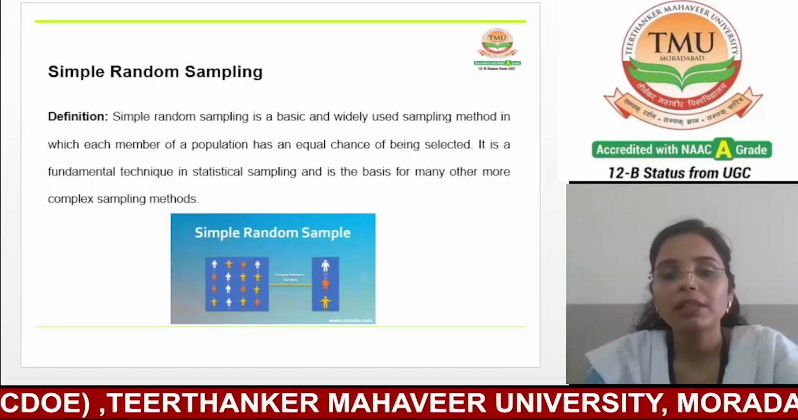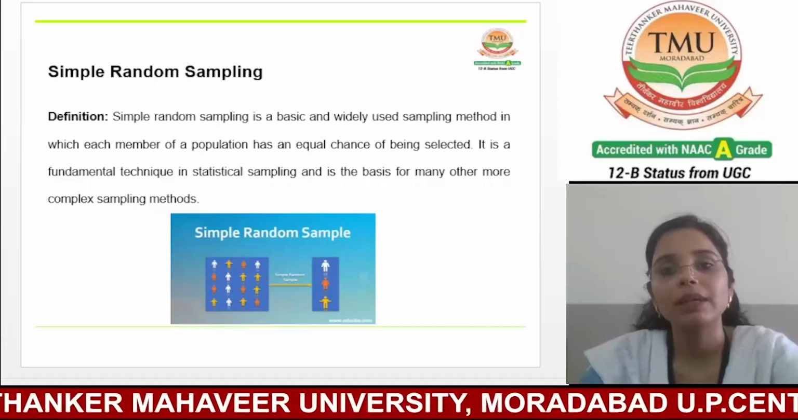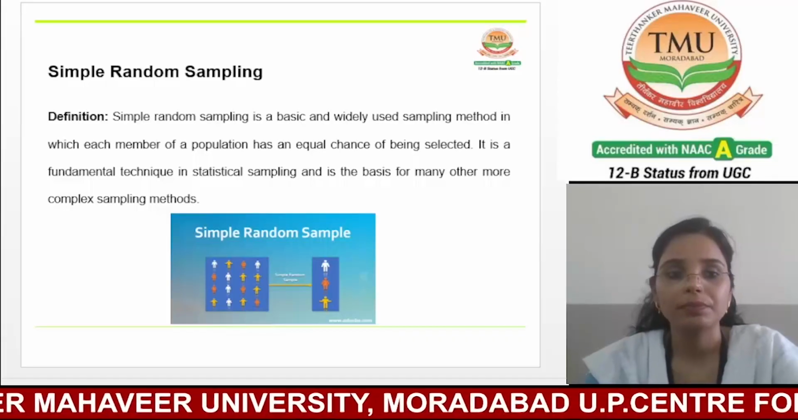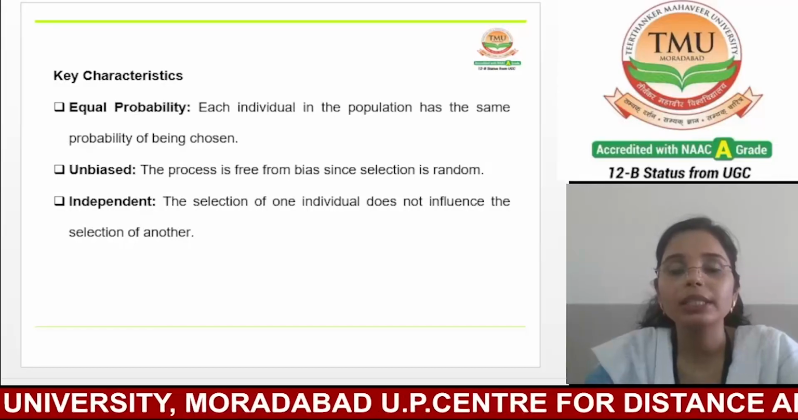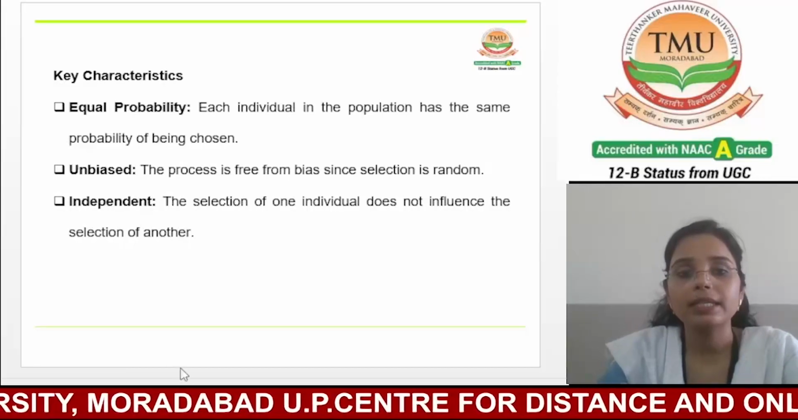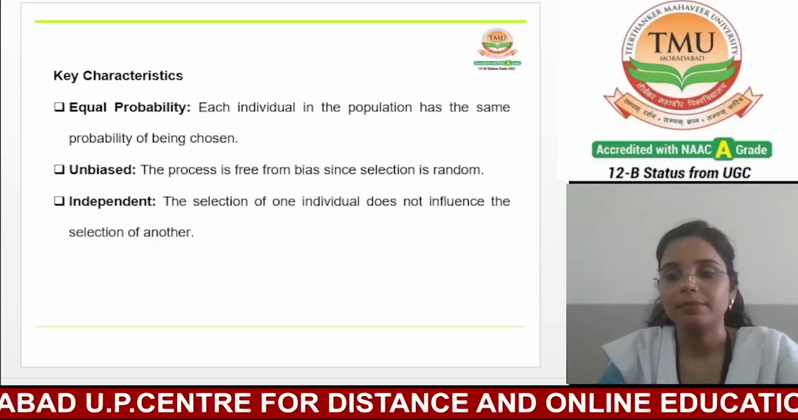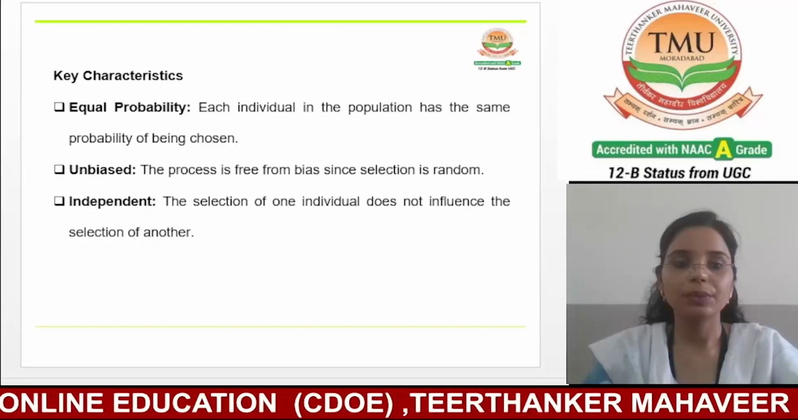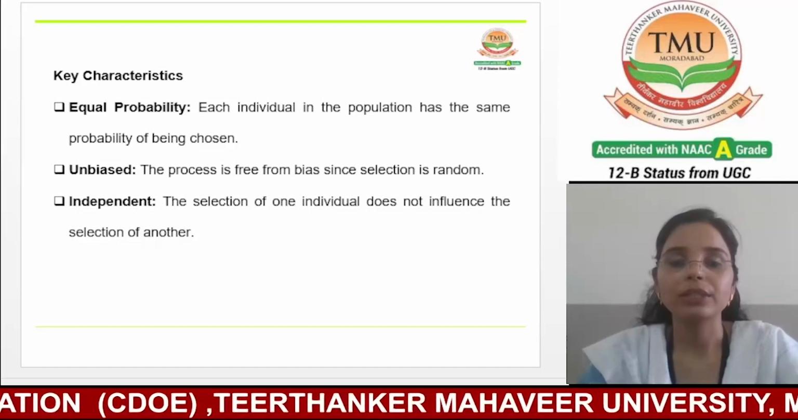So this is a very popular method. Researchers generally use this method for their studies. Now, next we are going to discuss the key characteristics of simple random sampling. Here, as you can see, a few key characteristics are mentioned.